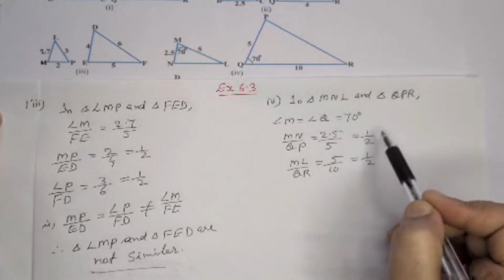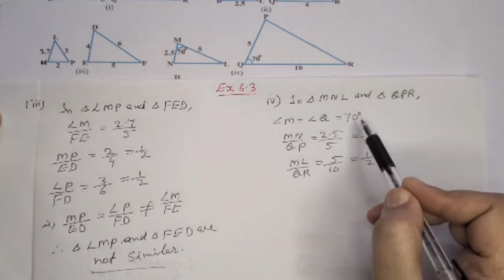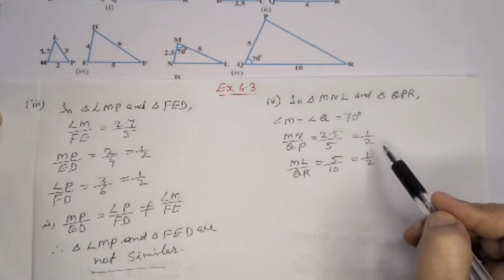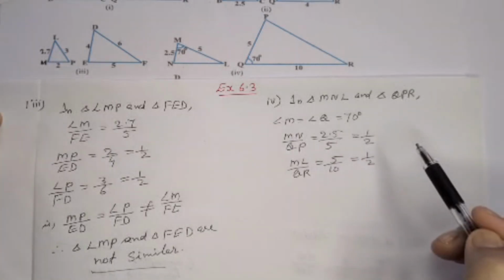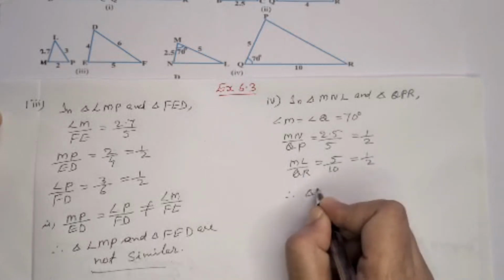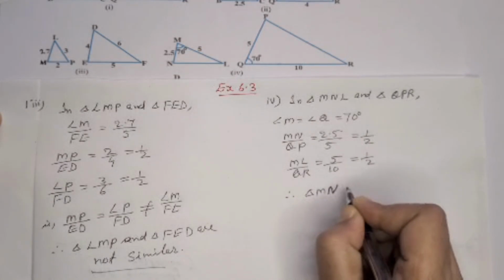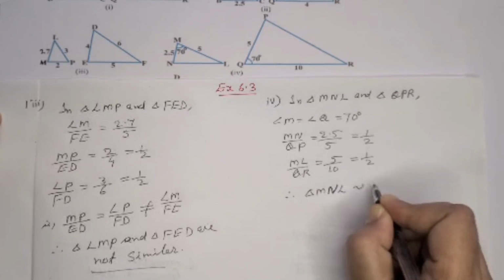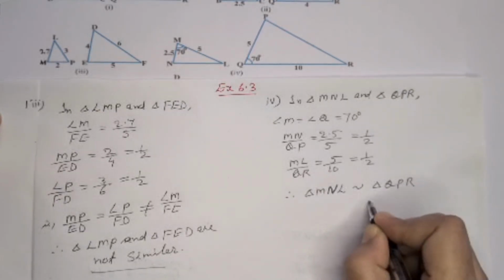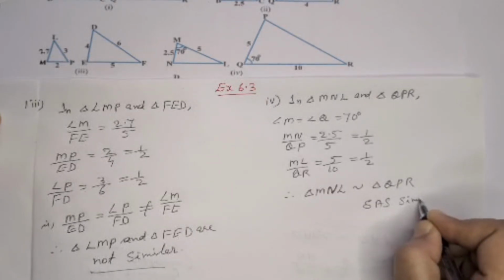Now two sides are in proportion and one of the angles is also equal in measure. So the similarity criteria we can write by SAS criteria. We can use it here. Therefore triangle MNL is similar to triangle QPR by SAS similarity criteria.